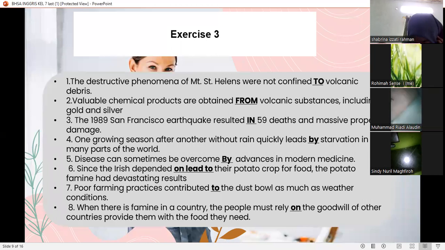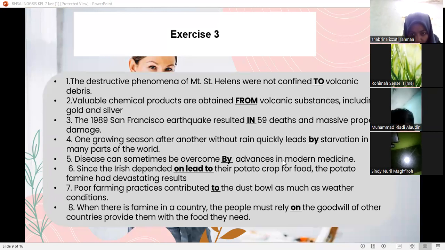Number 7, farming methods contributed to the Dust Bowl as much as weather conditions. Number 8, when there is famine in a country, the people must rely on the goodwill of other countries to provide them with the food they need.